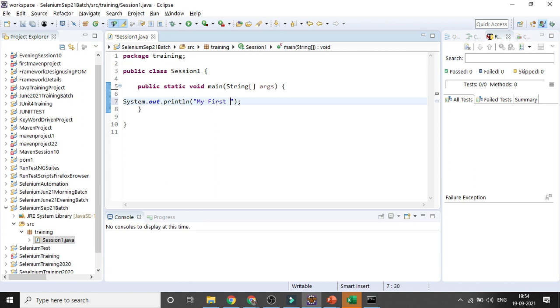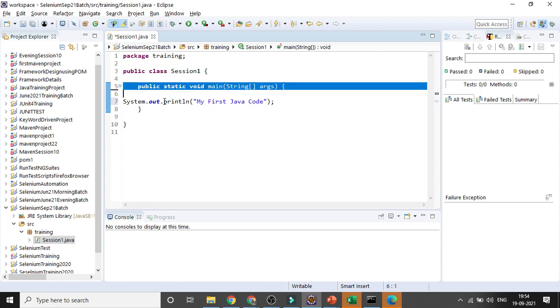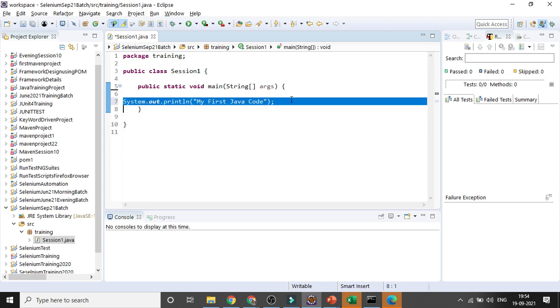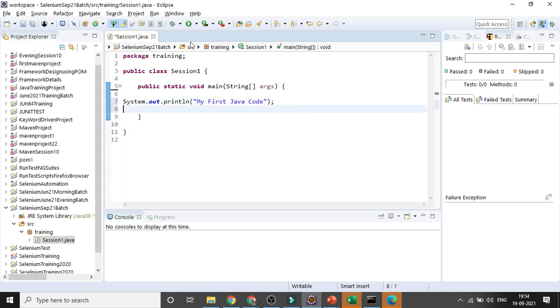You can see this is the package, this is the class, this is the main method, and within the curly brackets you write your code with the help of the sysout method. And this is the run button if you want to run it from here, or you can right click and then Run As, Java. The output will come in your console.